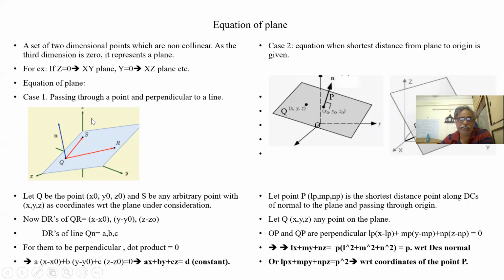See, if this is the z axis, x, y, z, and the plane is parallel to the z axis, like this, it is not intersecting the z axis. That means, this is the xy plane, it is perpendicular to the xy plane. The xy plane is the bottom one, and the plane is parallel to the z axis. That means it is perpendicular.